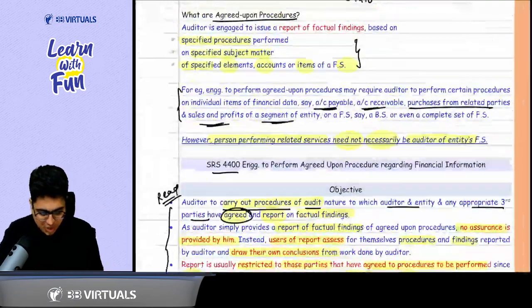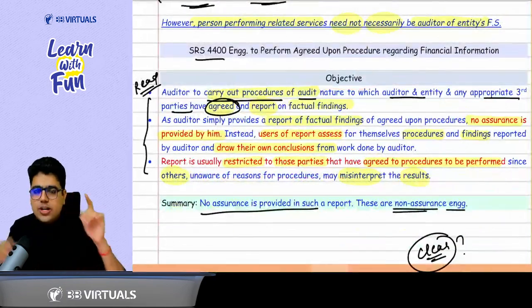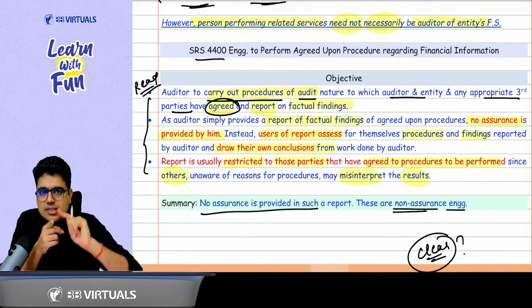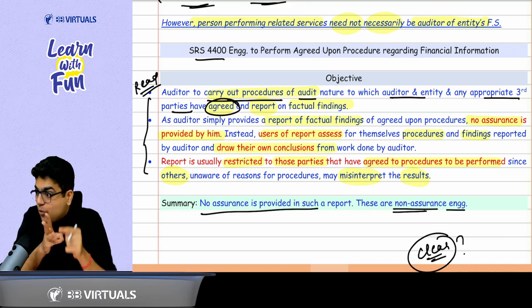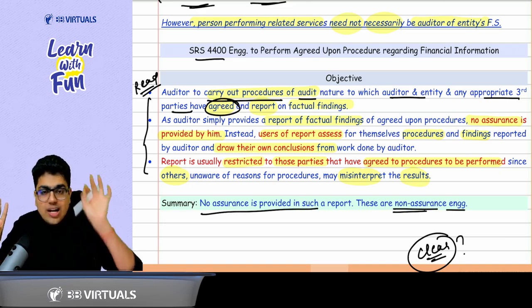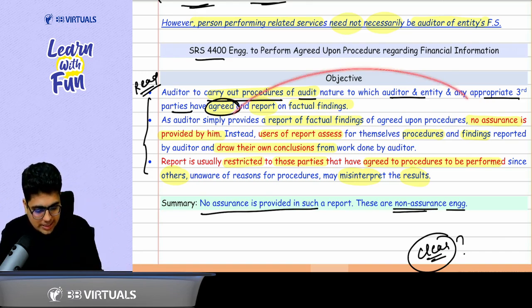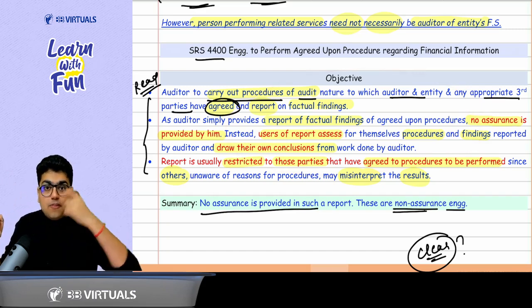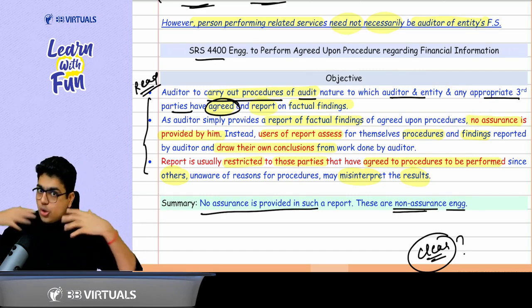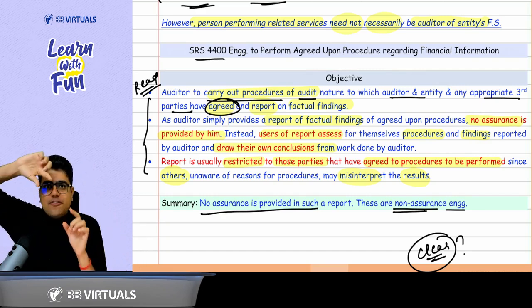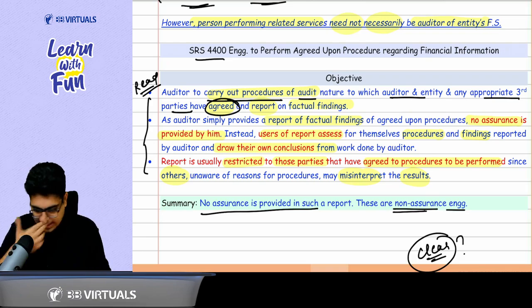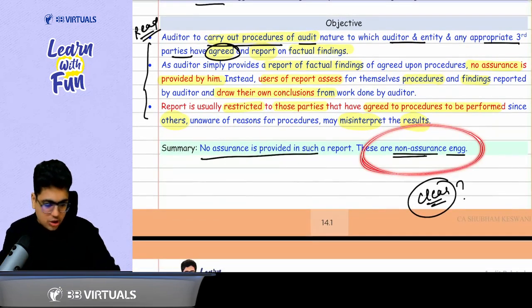Got it, sir. Now, what is the objective? As I already told you, you have to agree and perform the procedures, and based on the procedures, report the factual findings. Sir, do we have to give an opinion? No. No opinion, because it is not an assurance engagement. But how will the user form the opinion? The user will form his own opinion. Based on your facts, the user will draw his own conclusion. That's why these are also called non-assurance engagements.